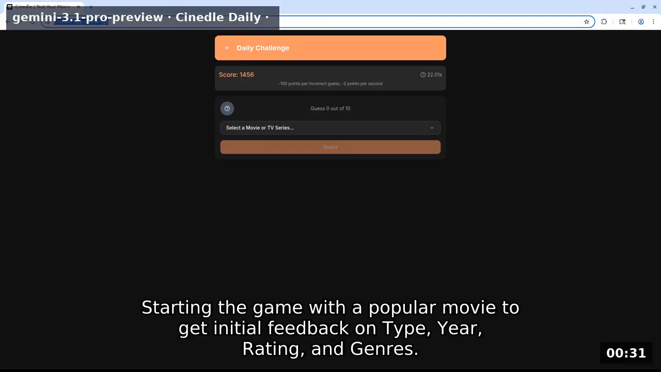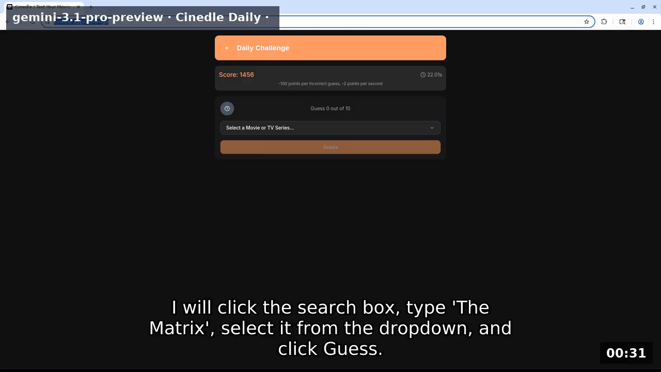Starting the game with a popular movie to get initial feedback on type, year, rating, and genres. I will click the search box, type The Matrix, select it from the drop-down, and click Guess.